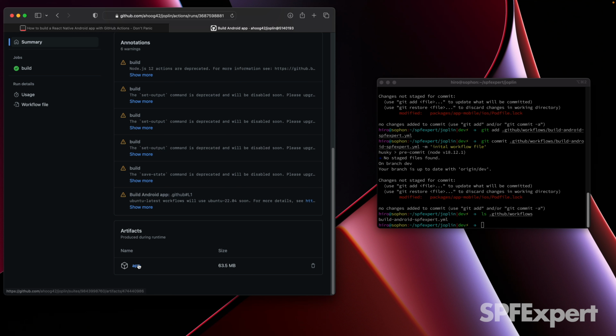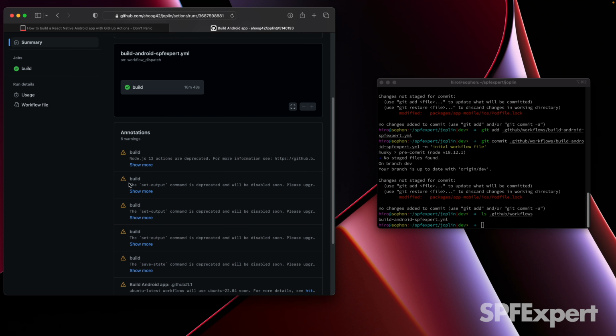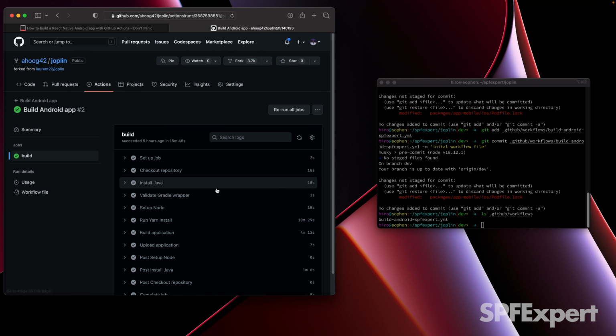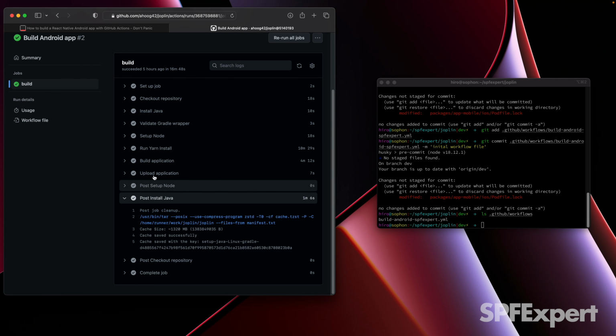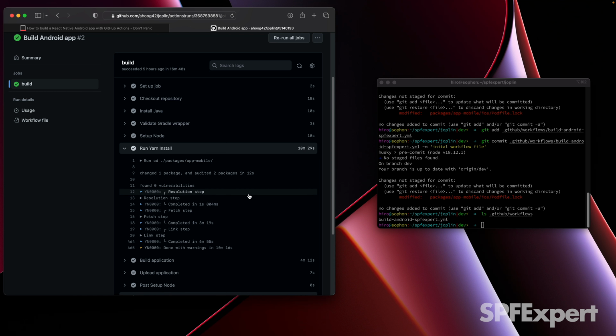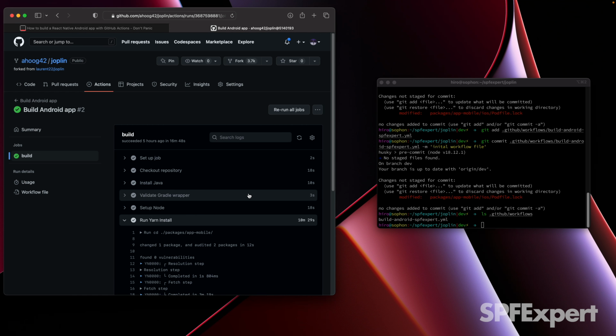And as I mentioned, I created the app artifact. So instead of that artifact just being accessible to other steps in your workflow, you can actually access it directly from here and go download that file or delete it if you want to. You can also get all the way into the very specific build steps and come into, for example, a particular step and see exactly what was happening. So lots and lots of details here if you need them, or if it's part of your process that you would use for, let's say, auditing or compliance to show exactly how something was built.